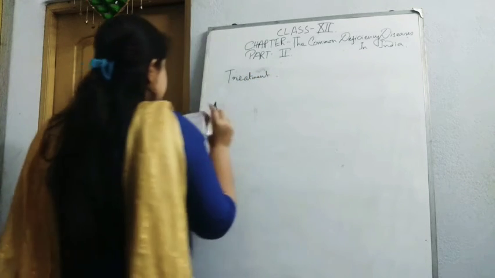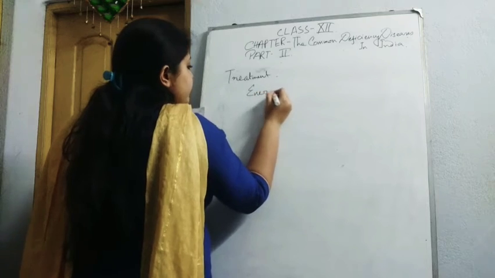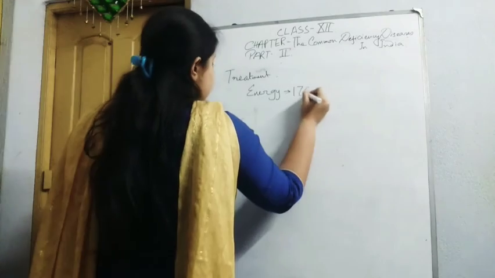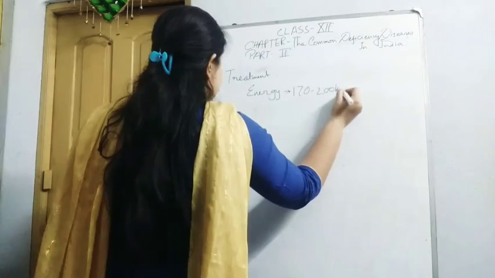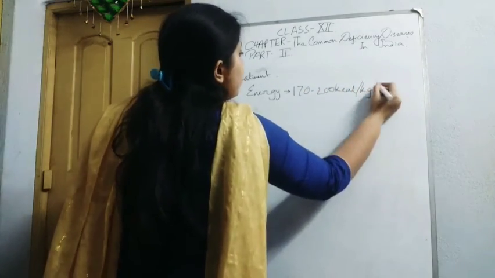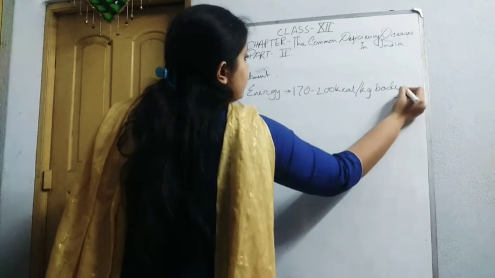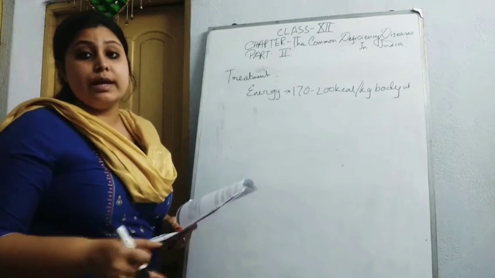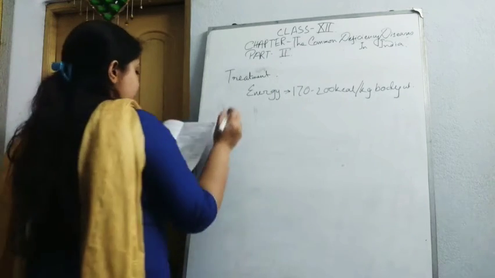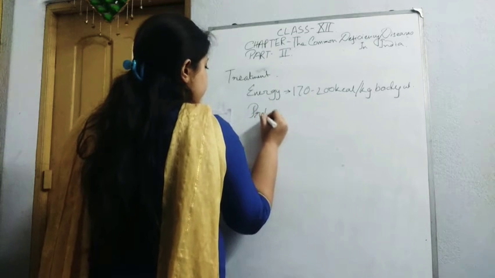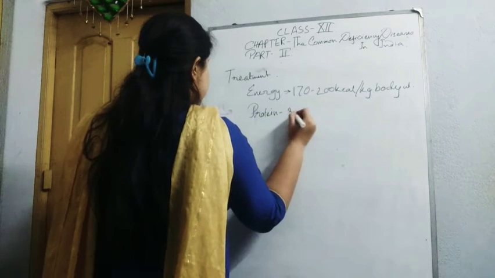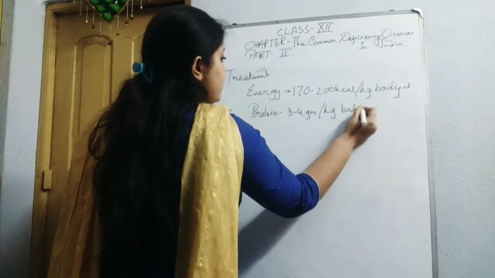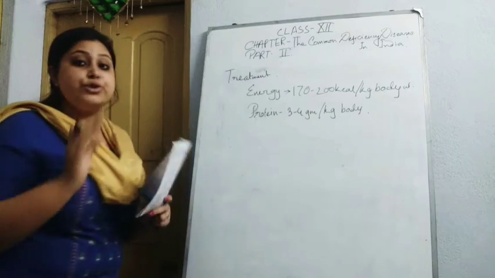The very first, the energy they should consume is 170 to 200 kilocalories per kg body weight. So this amount should be incorporated for the betterment of their health, and also protein should be given, 3 to 4 grams per kg body weight, as it is a macronutrient deficiency.